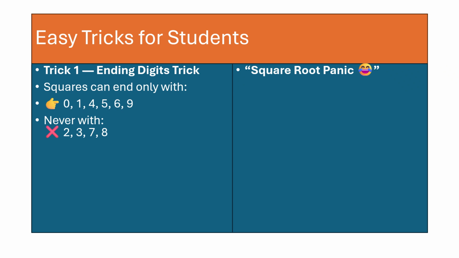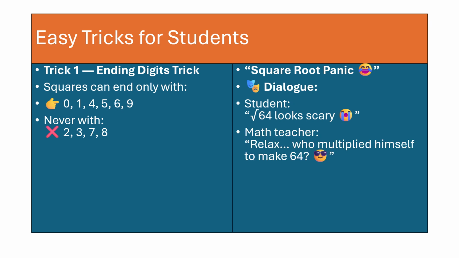Now, I know, square root panic, don't worry. Student, if you see root 64 looks scary, so you know what the math teacher says? Who multiplied himself to make 64? Yes, it is 8 into 8. That is 64. That was just on the lighter note to not to worry you. But yes, I'm very sure when you're solving all this will make a lot of difference. So what is the square root here of 64? That is 8.